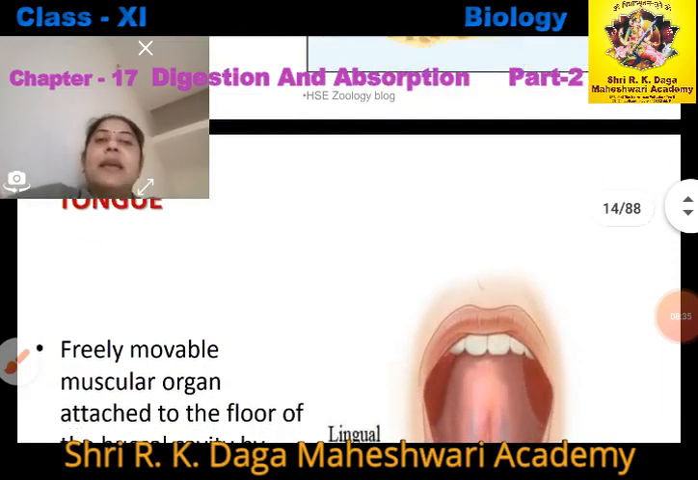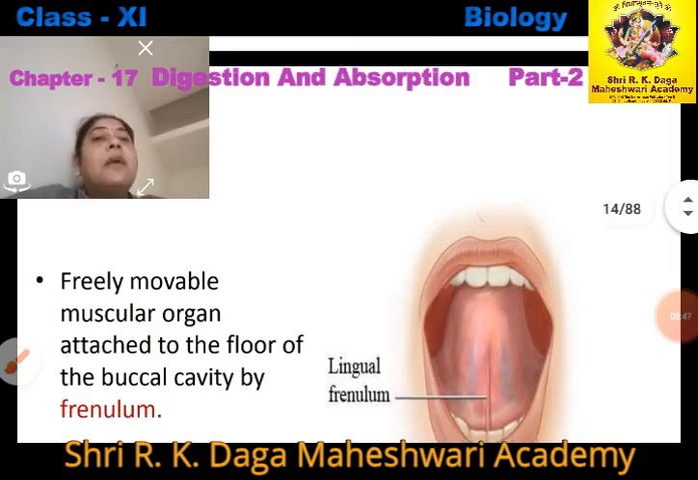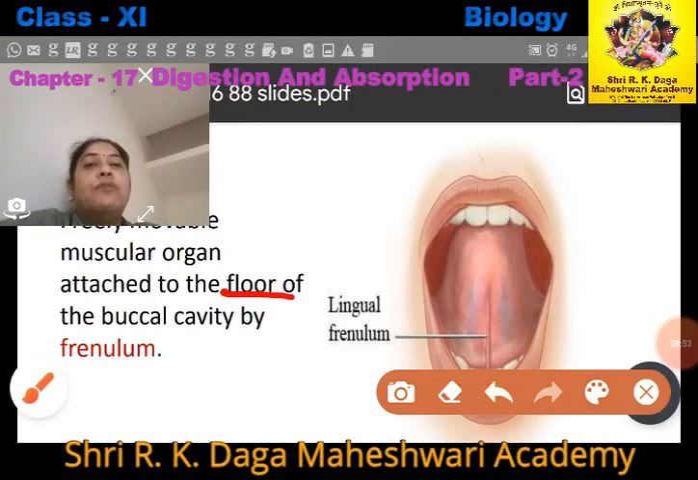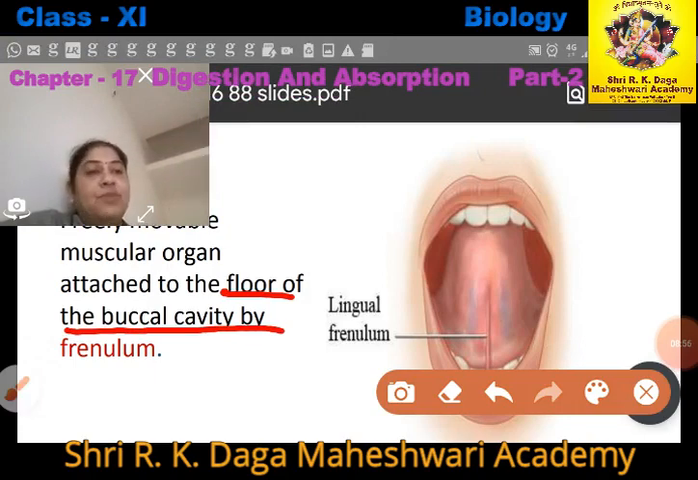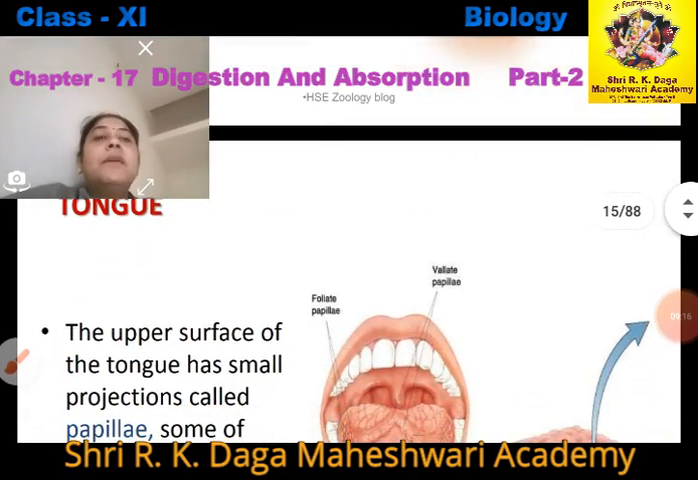Now the next part of the buccal cavity is called the tongue. As we know, it is a freely movable muscular part. Tooth is made up of bony part, that is the hardest part, then dentine, then pulp, but the tongue is a muscular organ which is attached to the floor of the buccal cavity, and that attachment is called frenulum. Muscular organ attached to the floor, not to the roof. The roof is called the palate, but at the place where it is attached to the floor, that particular part is called frenulum.